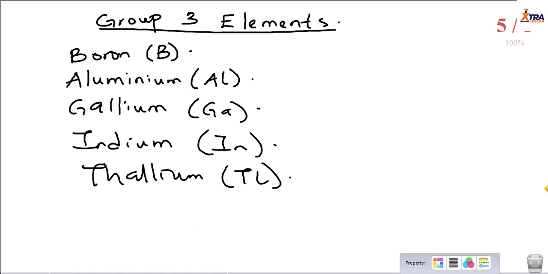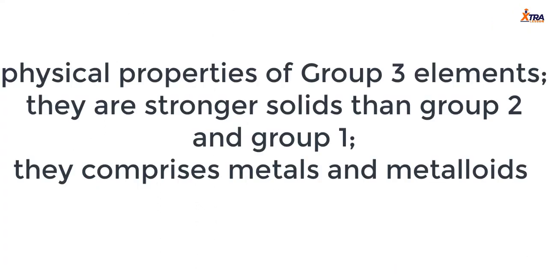Now, of course, the fact that they have 3 valence electrons tells us about their chemistry. We expect a different chemistry compared to group 2 and group 1. So what are their chemical properties? But before we talk about the chemical properties, let's make mention of their physical properties. Compared to group 2 and 1, group 3 elements are more of a solid, meaning that they are stronger solids than group 2 and group 1, right?